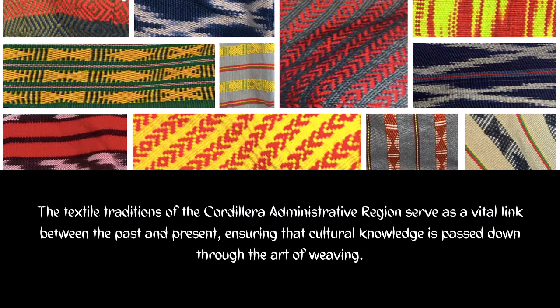It ensures that cultural knowledge is passed down through the art of weaving. From the meticulous weaving process to the symbolism of the blankets and clothing, the Ifugao and Kalinga fabrics showcase craftsmanship, identity, and heritage. In a modern world, preserving these traditions helps maintain the cultural richness of indigenous Filipino communities.